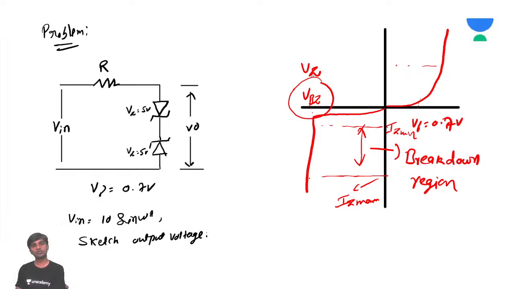Okay. So now we should see the two chances. One chance is, as these two are connected back to back, only one Zener diode will be forward biased, and the other Zener diode will be reverse biased or in breakdown. Reverse biased or in breakdown. Which is very important, we should see.